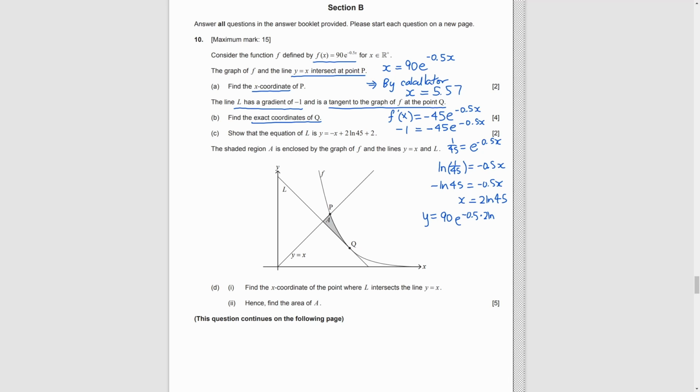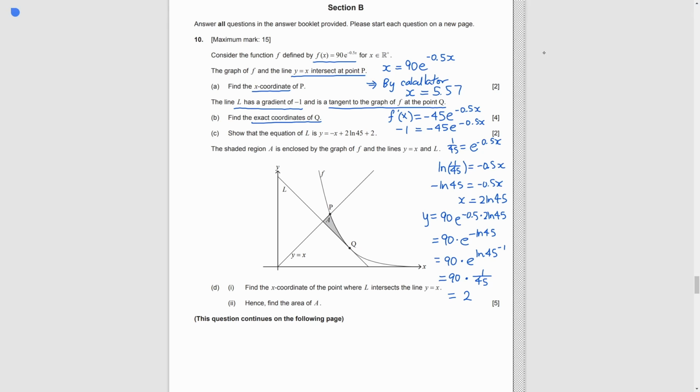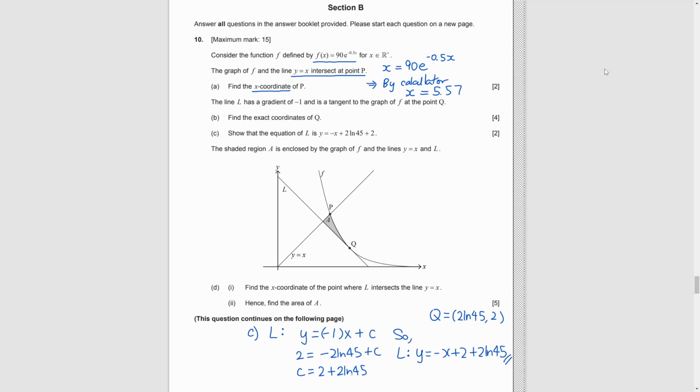And then substitute it back into f. We get y equals 2. Here, the question is just testing you on the rules of logarithm. Part C. Find the equation of L. As we know, the slope of L is negative 1. By y equals mx plus c, we have the following. And we just need to put point Q into the equation, and we can find c, as well as the equation of L.